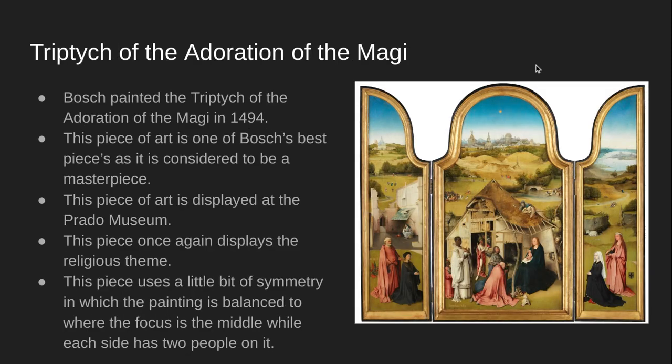Triptych of the Adoration of the Magi. Bosch created the Triptych of the Adoration of the Magi in 1494. This piece of art is one of Bosch's best pieces as it is considered to be a masterpiece. This piece of art is displayed at the Prado Museum. This piece once again displays the religious theme. This piece uses a little bit of symmetry in which the painting is balanced to where the focus is in the middle while each side has two people on it.